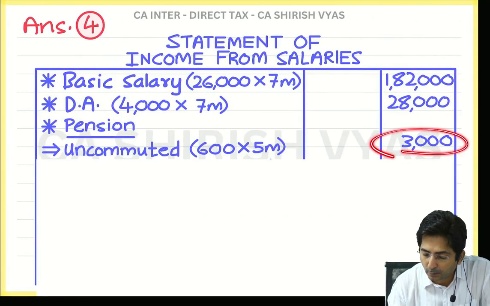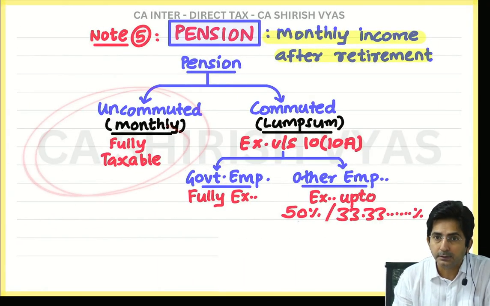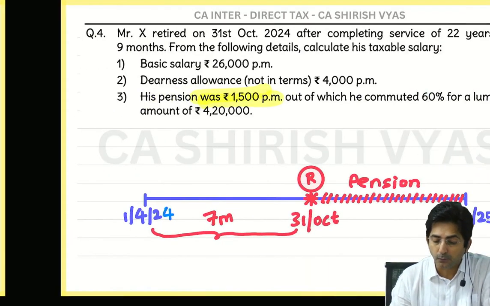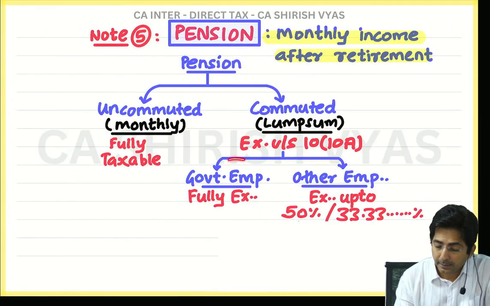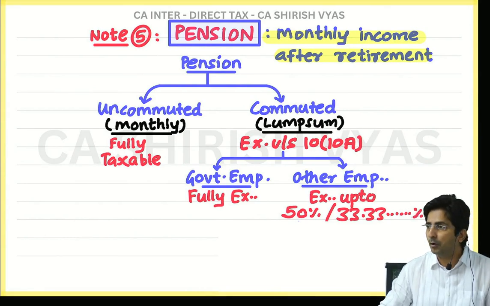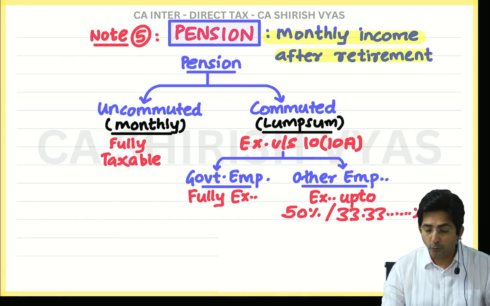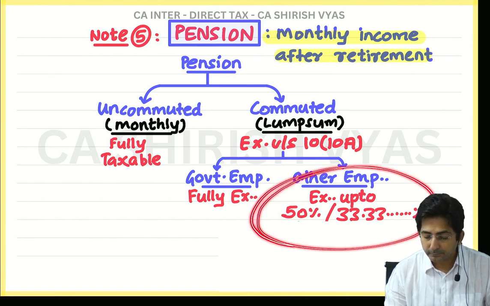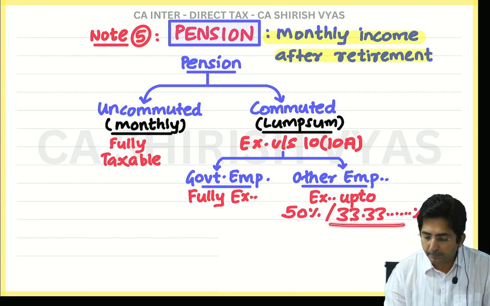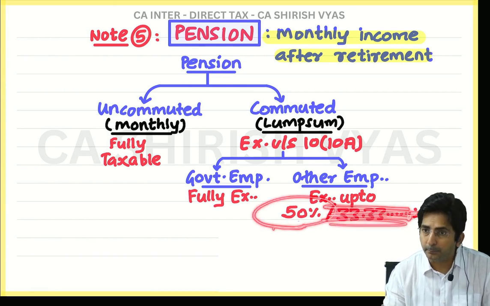And see why I have written in the outer column? Taxable. It is fully taxable. Can you see this? Now the main thing is commuted pension. Commuted pension is what? Exempt. So check, is he a government employee? In our question, is he government? If he is government, they will write government. No? So he is not a government employee, so he is a non-government employee. So for him the rule is 50% and 33%. Okay, now look here. For the timing, please ignore 33%. Please focus on 50%. So see what I am doing.